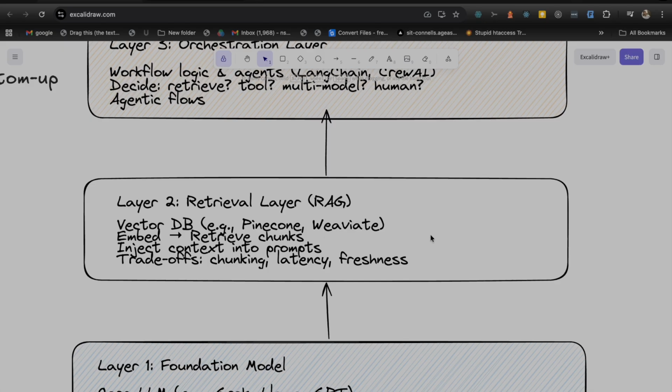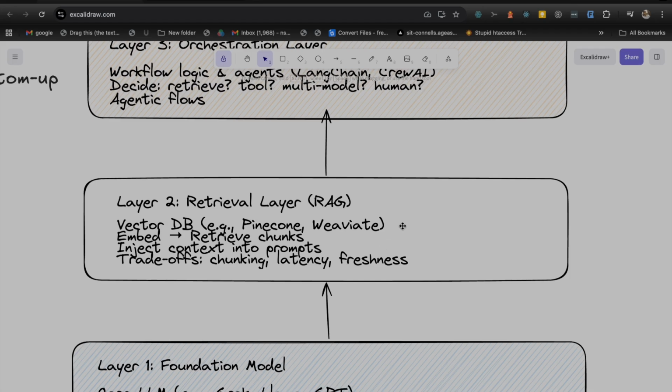So here in the retrieval layer, it contains retrieval chunks. Let's suppose you have a document which you want to send to the foundation model, but you cannot send an entire huge document to your foundation model. It might hallucinate based on your data.